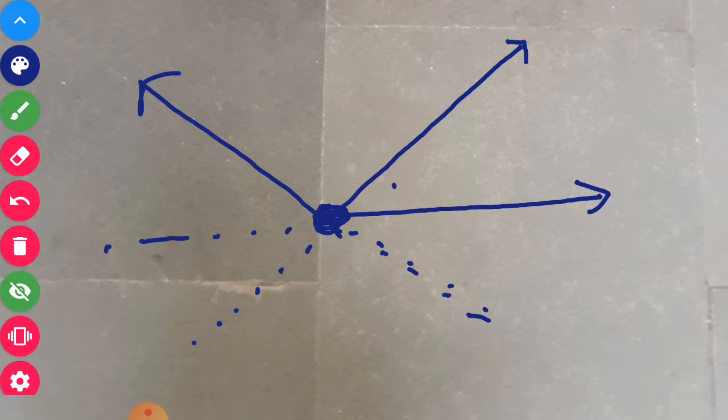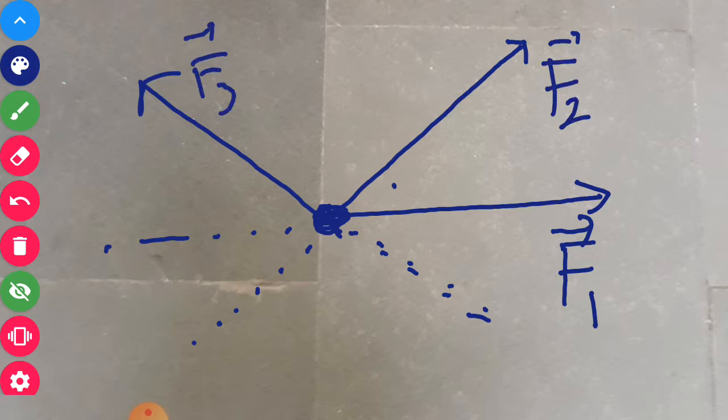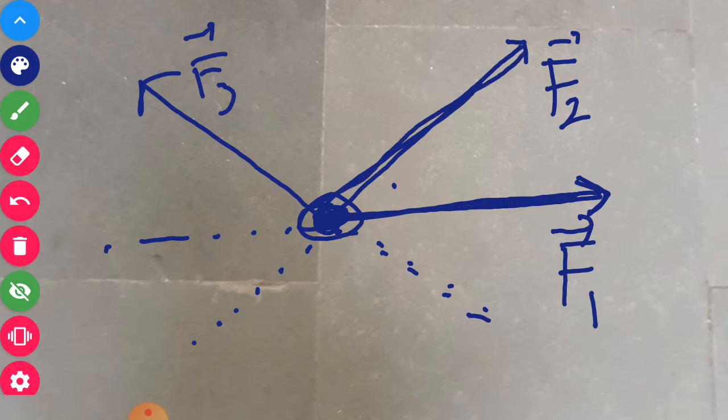Now say this is your force F1, this is F2 and this is F3. Three persons have ropes tied at one end and are pulling these ropes; we can understand it this way. Now if the particle remains at this point only, then we can say that these forces are in equilibrium.